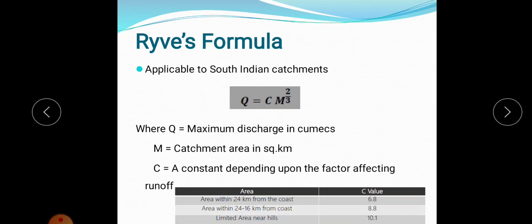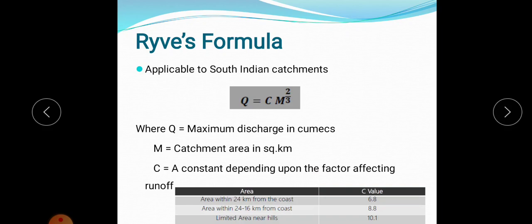The next empirical formula is Rives formula, which is applicable to South Indian catchments, and the equation is Q = C M^(2/3), where Q is the maximum discharge in cumecs, M is the catchment area in square kilometers, and C is a constant depending upon the factors affecting runoff.